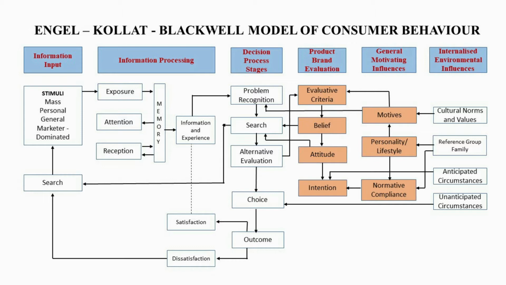Out of these, the product brand evaluation variables are purely personal factors of the consumer. The general motivating factors are the social motivating factors which are directly affecting the consumer decision making. These variables are aroused due to the social life of the consumer.